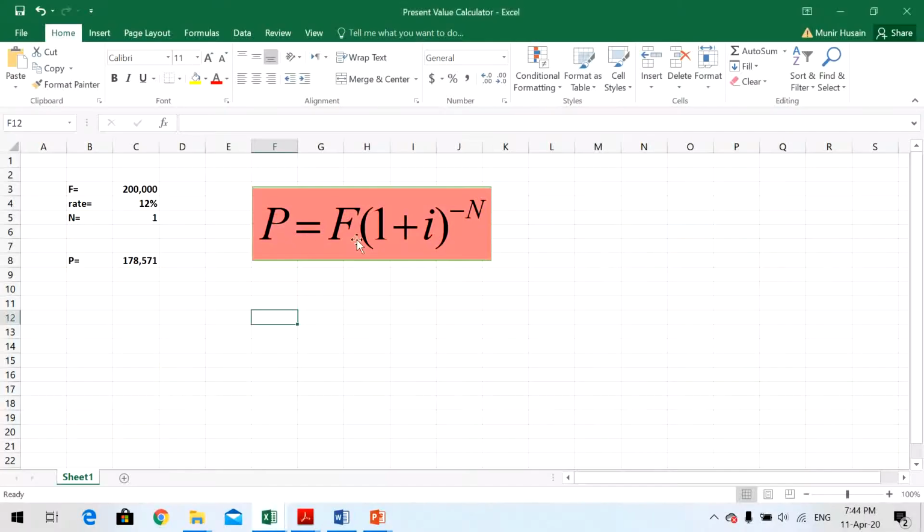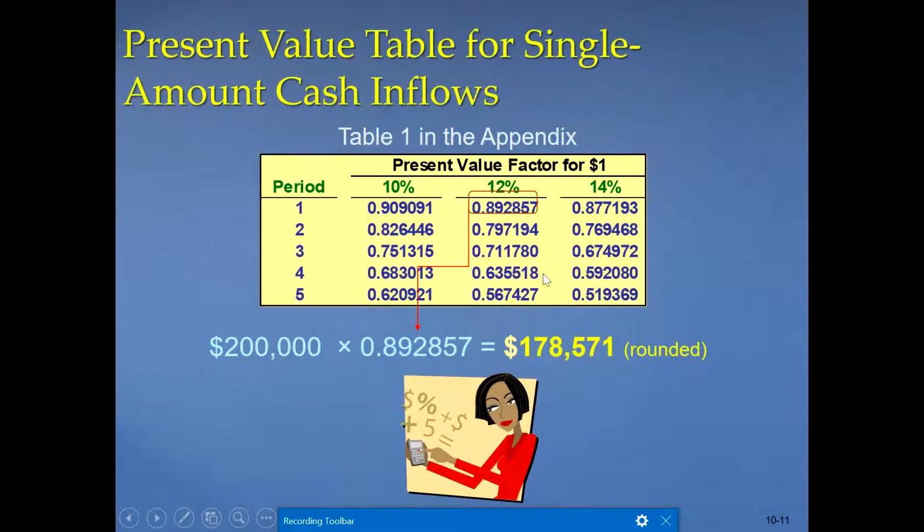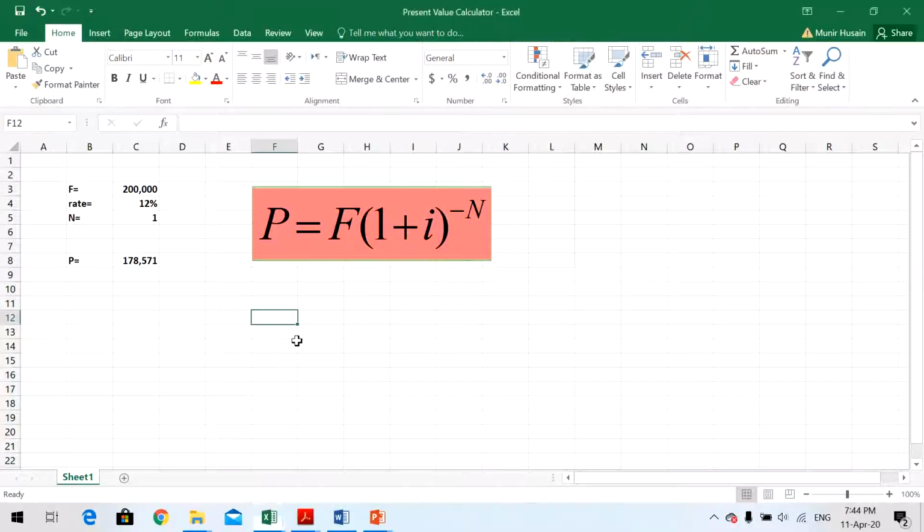What is the formula? F, which is 200,000, multiplied by (1 plus I) raised to the power minus 1. So what is 1 plus I? It is 1.12 raised to the power minus 1. Basically you will get this number, 0.892857. This number is multiplied by 200,000. This is the same thing, F times (1 plus I) raised to the power minus N.